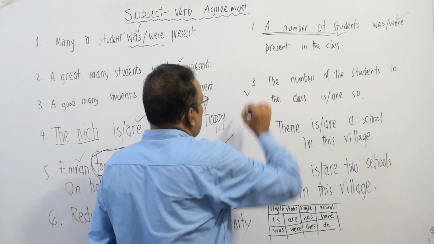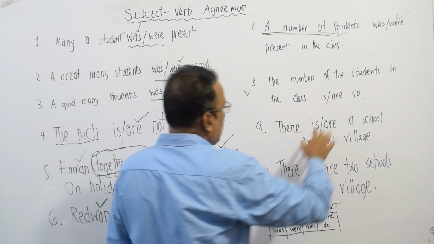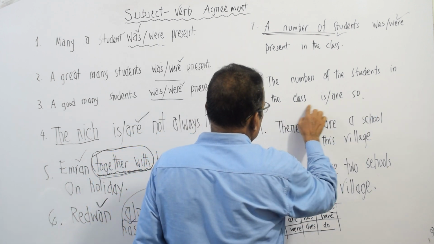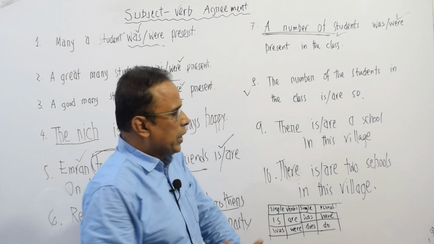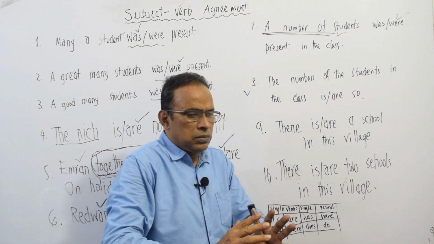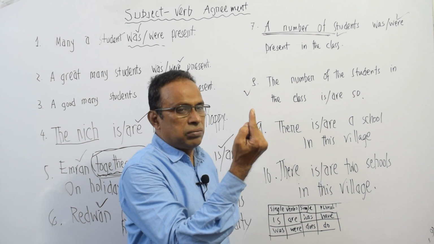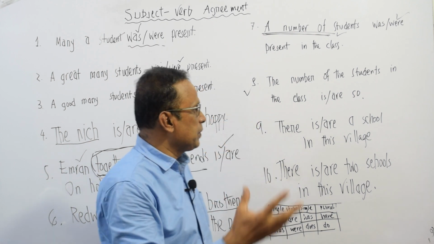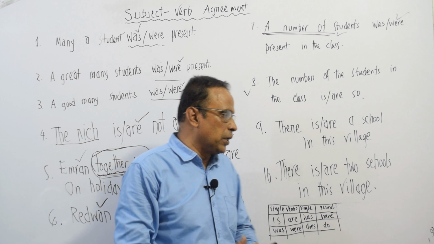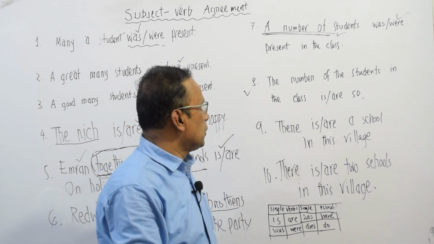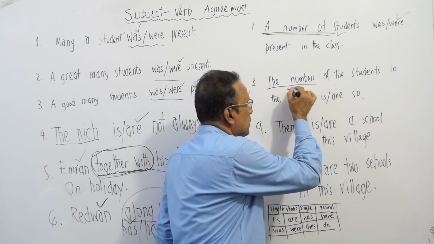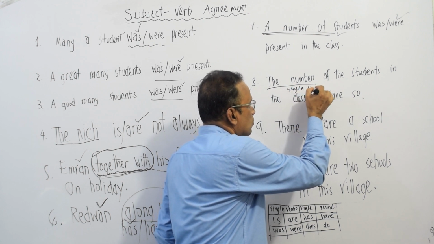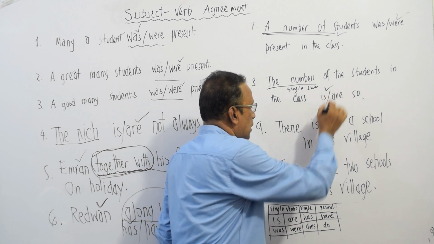Let us have a look at sentence number 8. The number of the students in the class is 50. Yes. The number of the students, number will be a single thing. In your class, if you have 50 or 60, 100 students, but number is single. So, the number is always a single subject. So, you have to take the single verb.